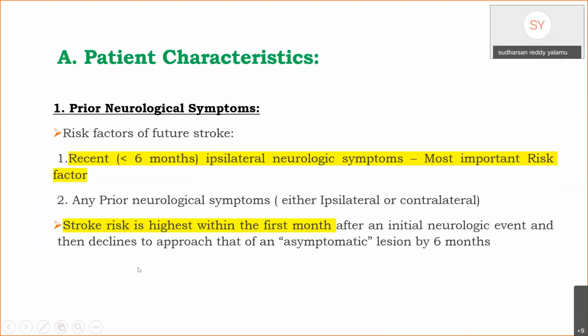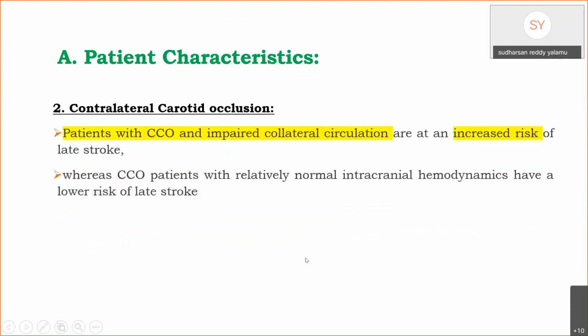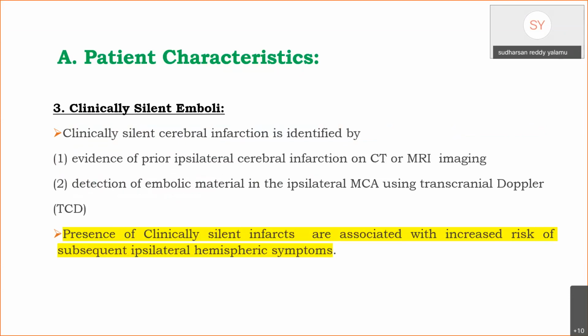Stroke risk is highest within the first month after an initial neurological event and then declines to the normal asymptomatic lesion level by around 6 months. Presence of contralateral carotid occlusion: patients with contralateral carotid occlusion and impaired collateral circulation are at an increased risk of late stroke, whereas patients with contralateral carotid occlusion with relatively normal intracranial hemodynamics have a lower risk of late stroke.